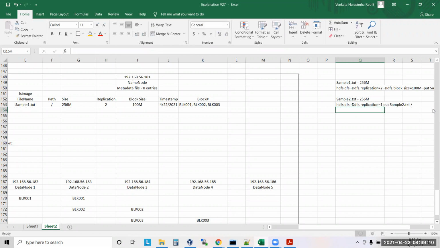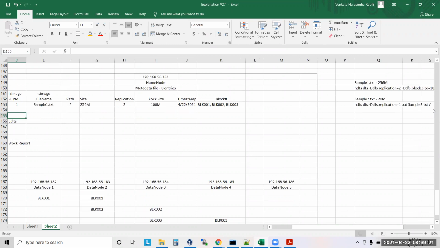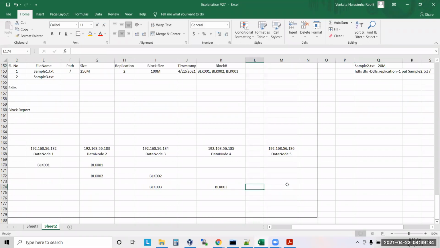The file is only 20 MB. Now tell me what will happen. It will look for the default. So in this scenario, serial number 2, sample2.txt, it will write. Now what is the block number it will get? It may get block 4, correct? Yes, blk_004.